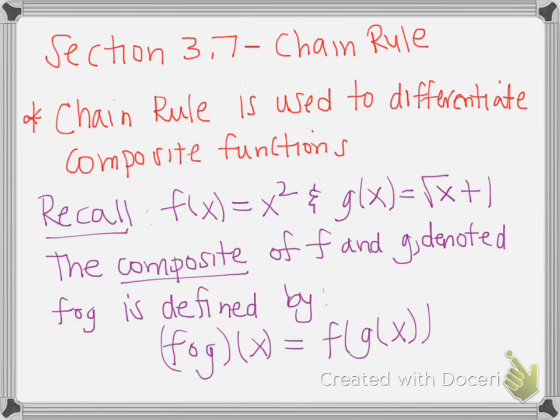Chain rule, like I said in class today, is used to differentiate a composite function, or composition. I just wanted to quickly put back in your memory what a composite function is. Let's say we have a function f of x equals x squared, and g of x is the square root of x plus 1. Then the composite of f and g, denoted f circle g, is defined by f of g of x.